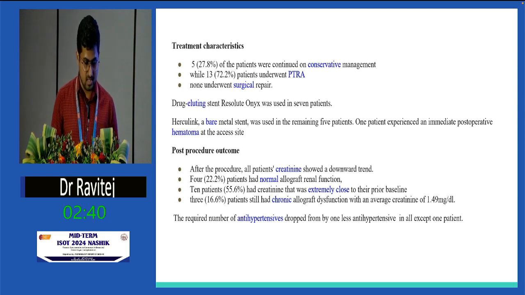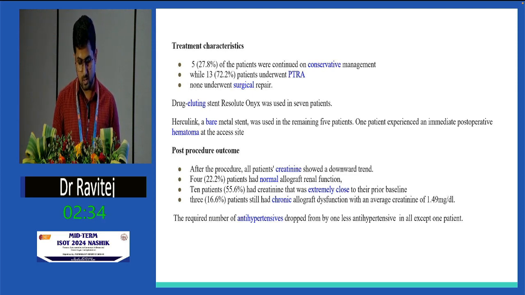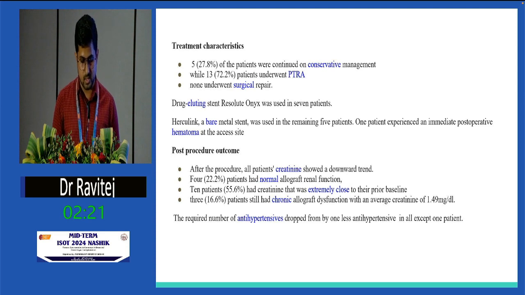A drug-eluting stent, Resolute Onyx, was used in 7 patients, and a bare metal stent, Herculink, was used in the remaining 5 patients. One patient experienced an immediate post-operative hematoma at the access site, which was conservatively managed and resolved in a few days. Post-procedure outcomes: after the procedure, all patients' creatinine showed a downward trend.